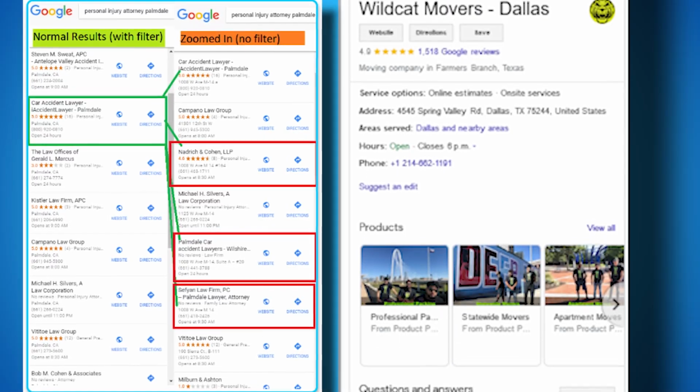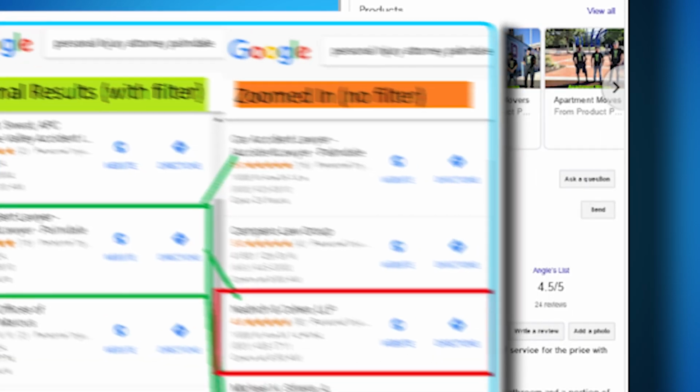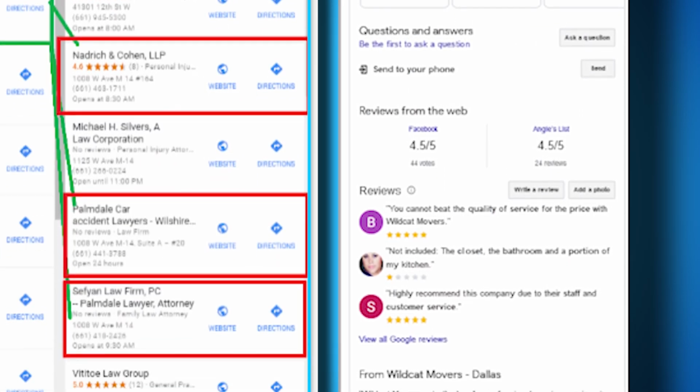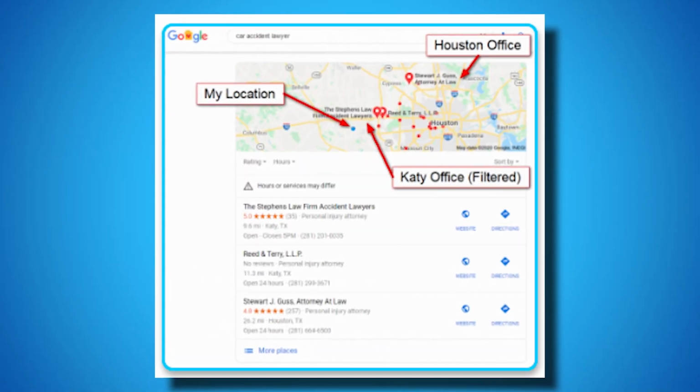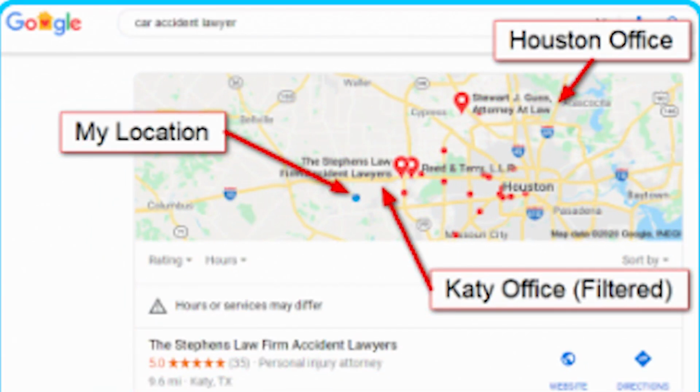Also, don't forget to check to see if you're filtered. The filter is something that came into play back in 2016 with the Possum algorithm update. What you need to do is figure out, first of all, who's filtering you? Who is responsible for you not ranking? It's usually a business that is close by to you, maybe in the same building, but also competing for the same keyword. Once you've figured out who is filtering you, next you've got to figure out why they're filtering you.